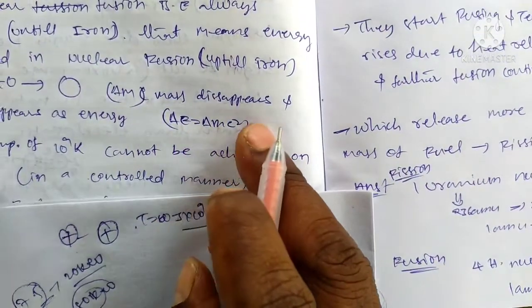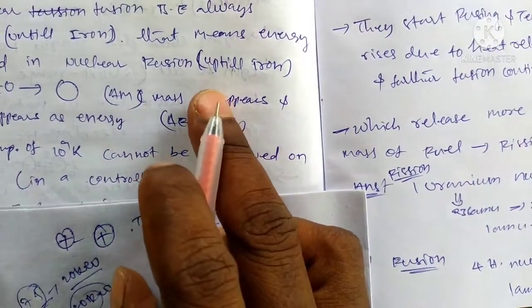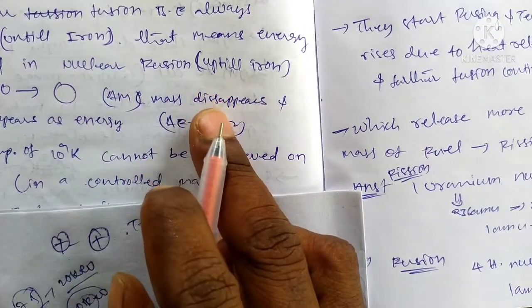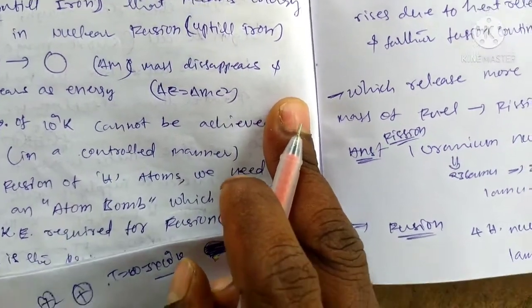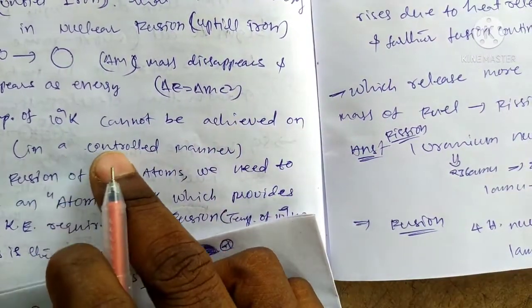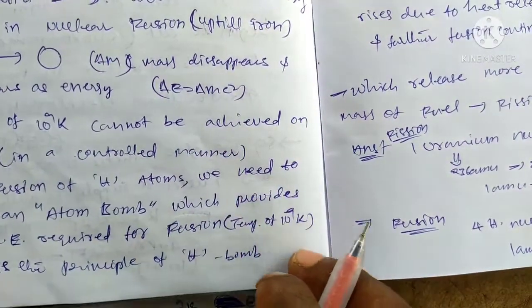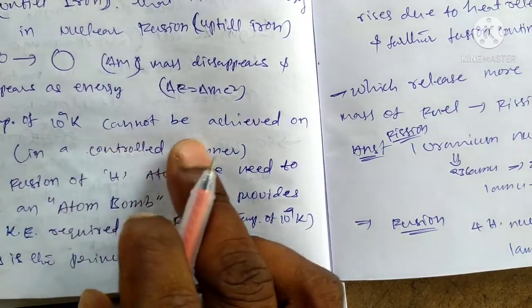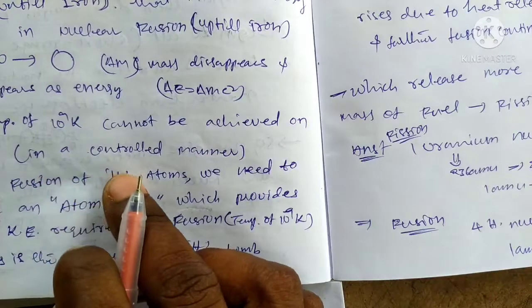Okay, so high binding energy molecules cannot be used in nuclear fission reactions. Okay, here hydrogen at a high temperature cannot be achieved on the earth.